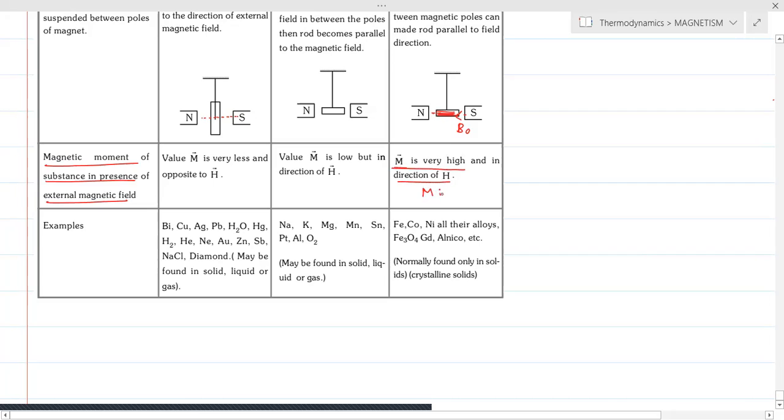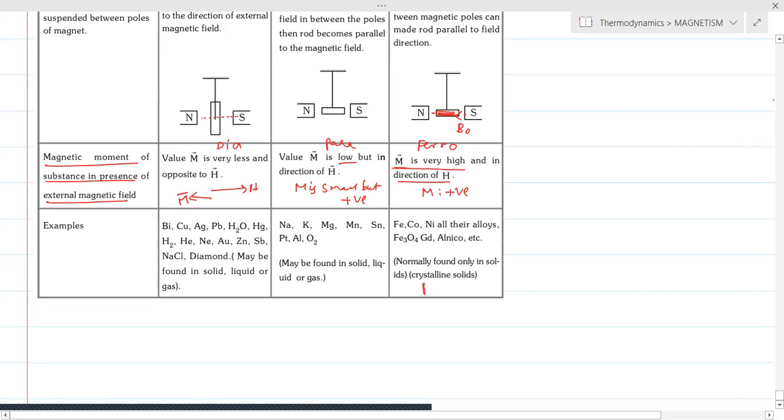So that's why often we consider M as positive. And here we will see that M is low, so that means M is small but positive in the direction of the field. This is for para, this is for ferro, and this is for dia. For dia, if this is the field, the magnetic material moment is in the opposite direction. So that's why we have taken this magnetic moment as negative.